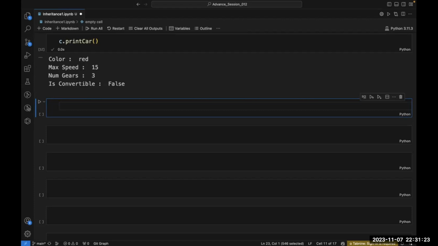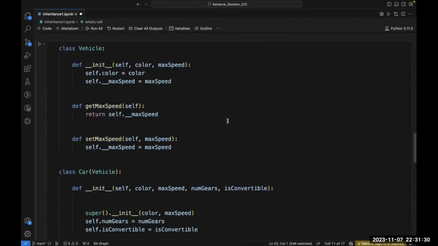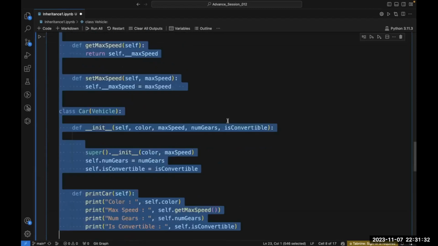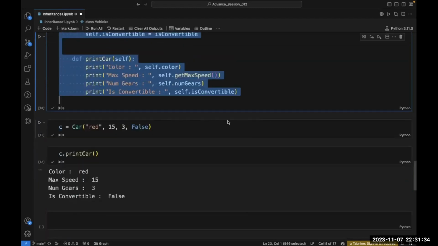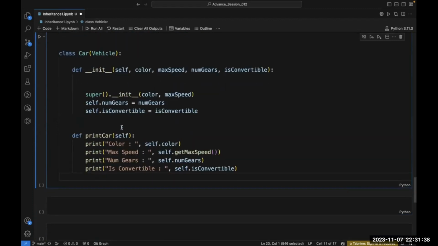Inside this code, let's copy this code again, because I am going to use the same code again here. Paste it now.